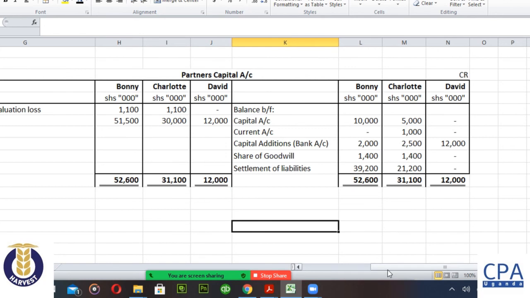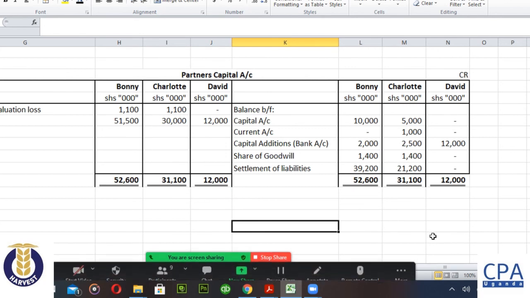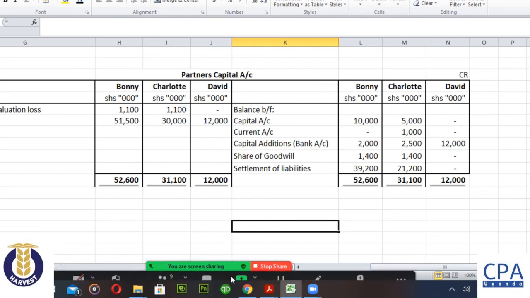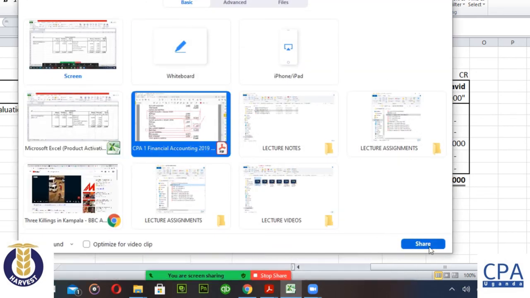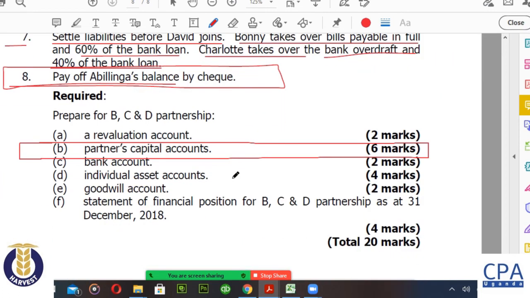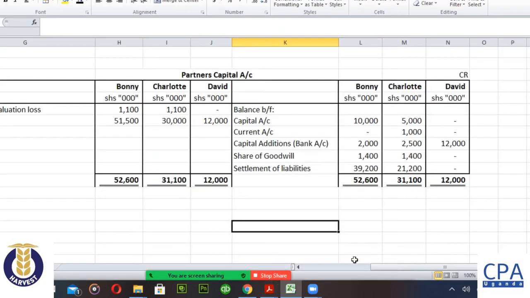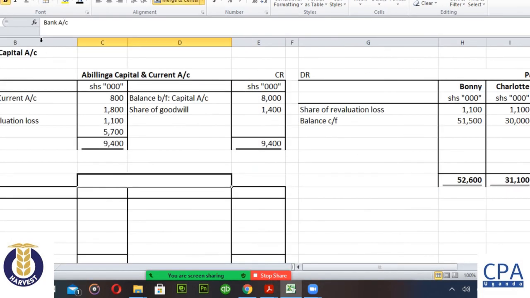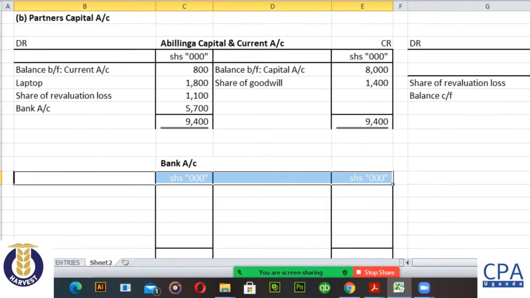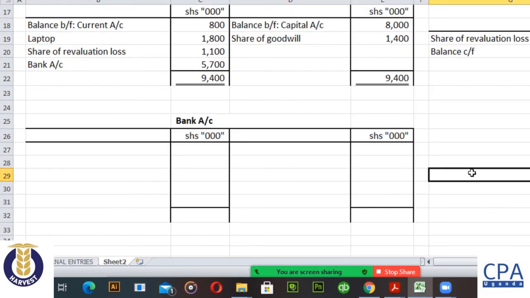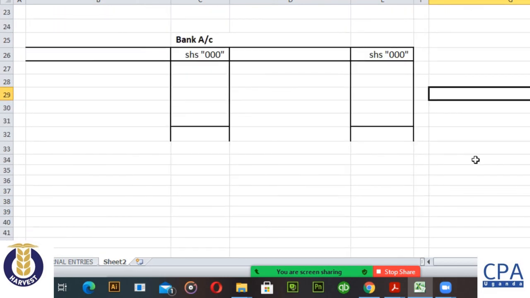All right, so we have answered with confidence that part of the question. The examiner wanted us in part B of the question to show the partners capital accounts. So next, the examiner wanted us to also prepare the bank account. I've prepared one for you here to fill in, so you can advise me as experts. You're going to tell me what's going to happen.